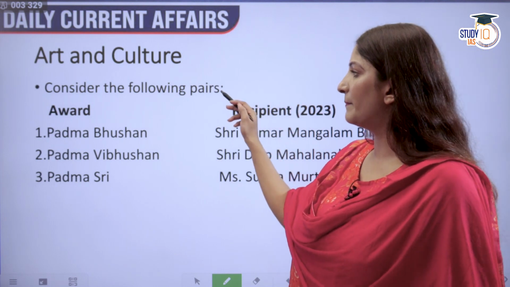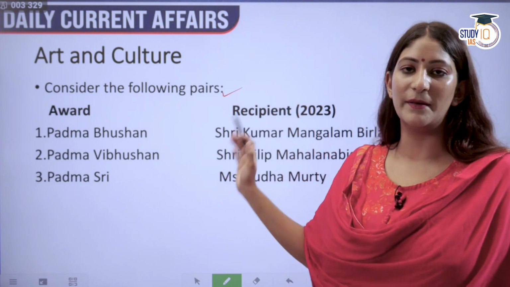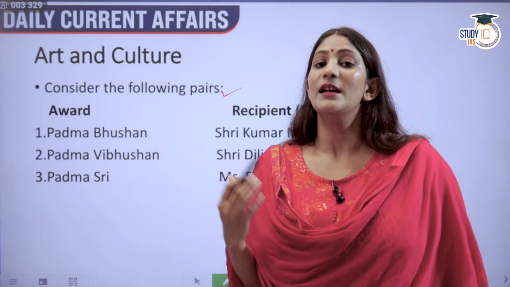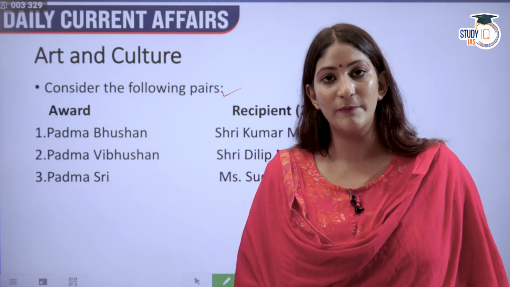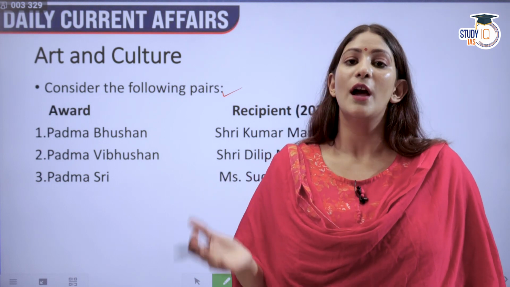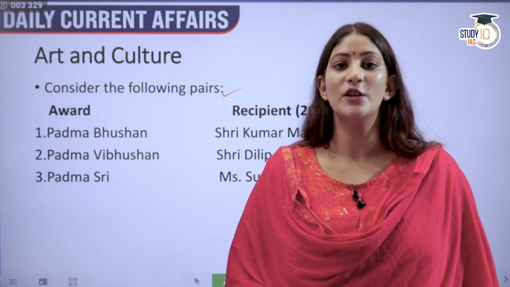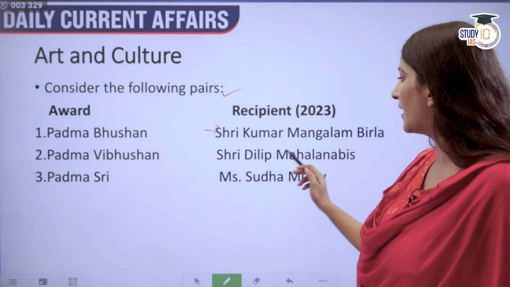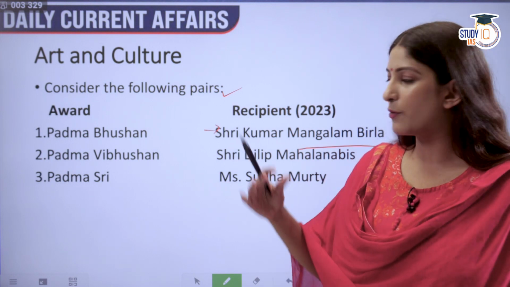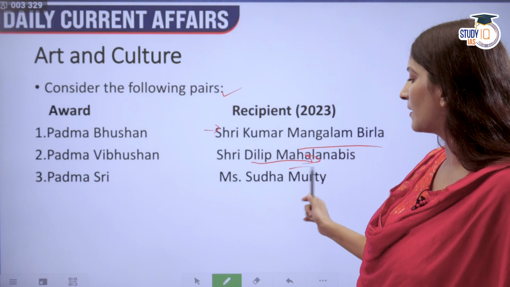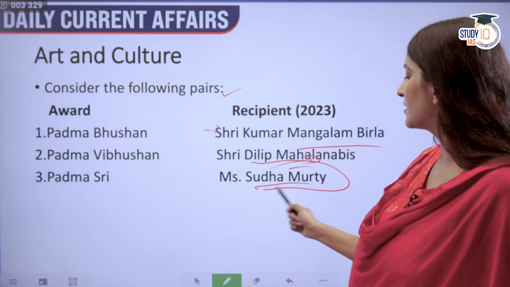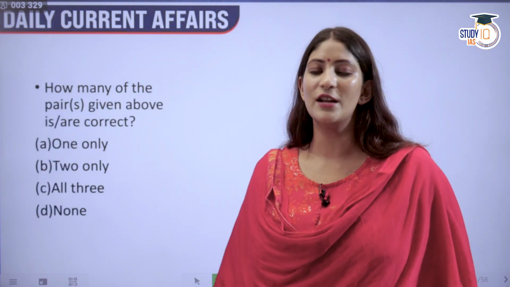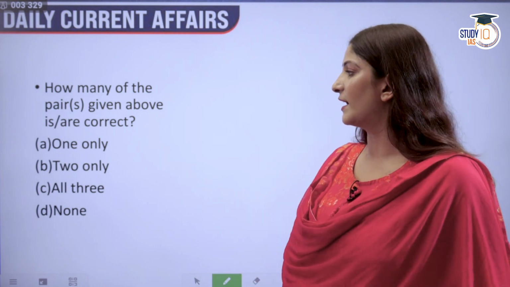Now consider the following pairs: award and the recipient for the year 2023. Mind you, these awards were given away on the 26th of January 2023, but still we have to remember them. Padma Bhushan, Shri Kumar Mangalam Birla; Padma Vibhushan, Shri Dilip Mahalanabis; and Padma Shri, Miss Sudha Murthy. So what do we have to see? How many pairs given above is or are correct?